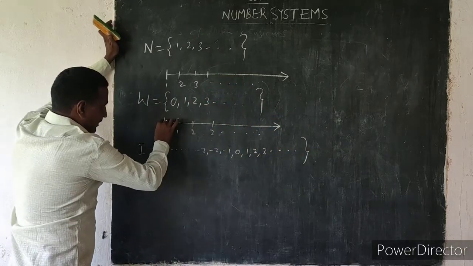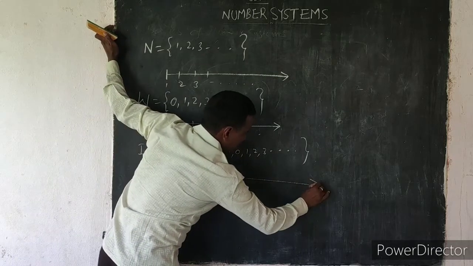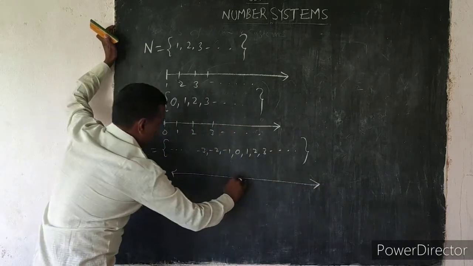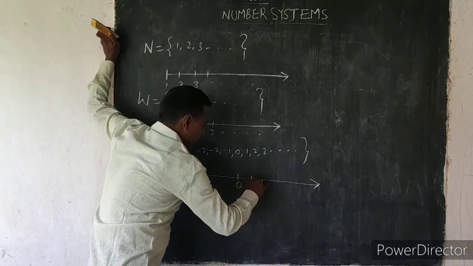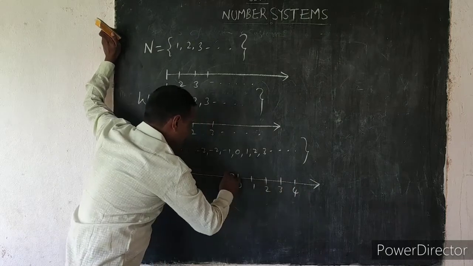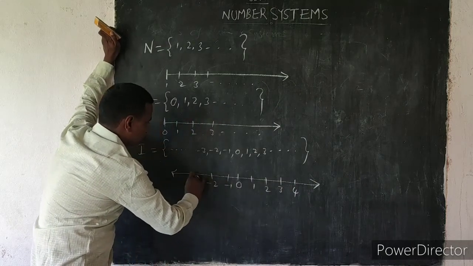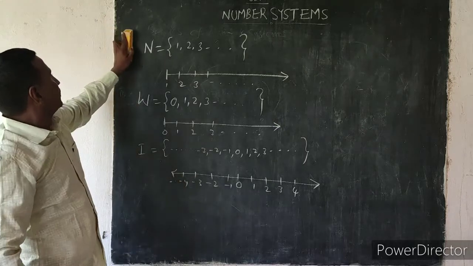The earlier ones are rays, and now it is a line. In the middle is 0. 0 is neither positive nor negative. On the right, 1, 2, 3, 4, and on the left, minus 1, minus 2, minus 3, minus 4 and so on.